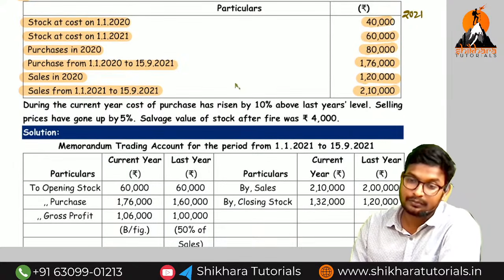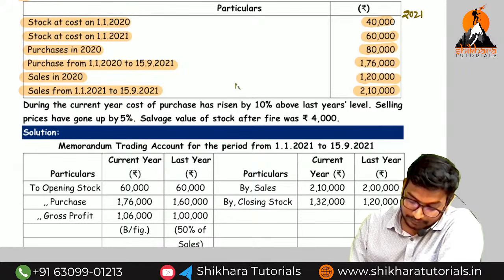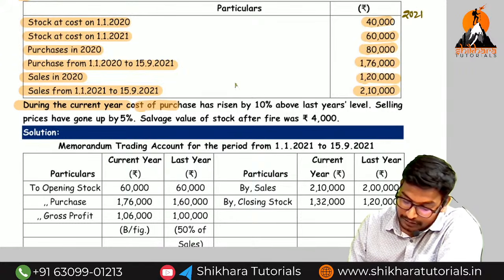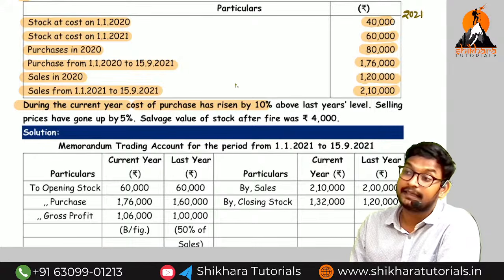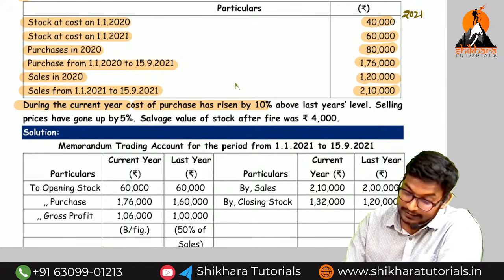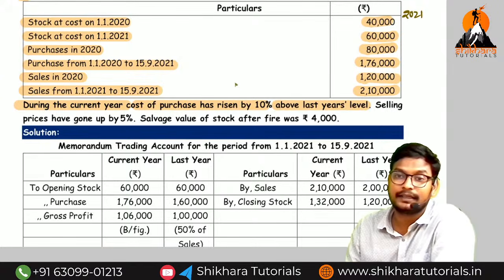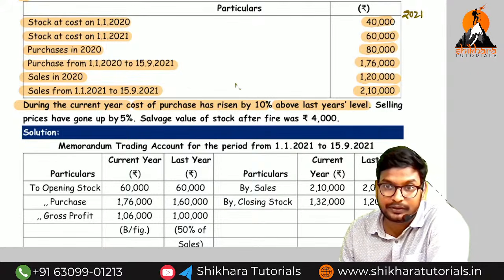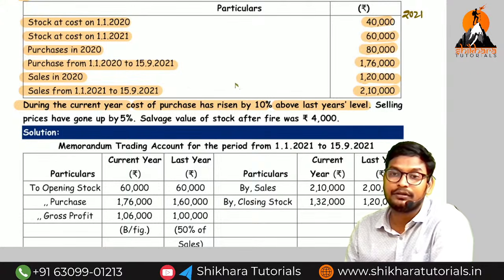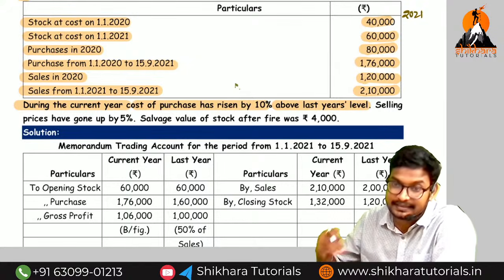So next, this is the most important point. During the current year, the cost of purchase has risen by how much, amma? 10%. Okay, now, above the last year level, they are not giving the last year figures. Last year level means the same period.